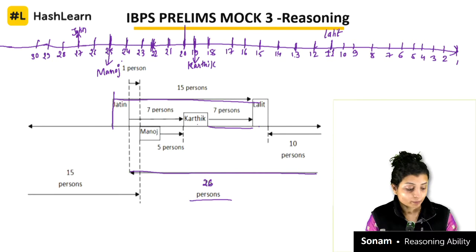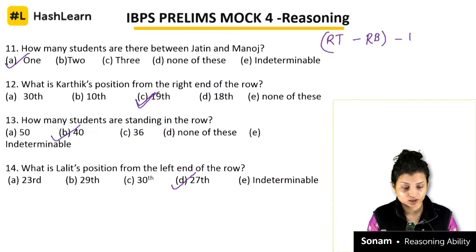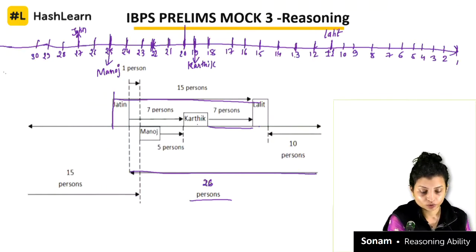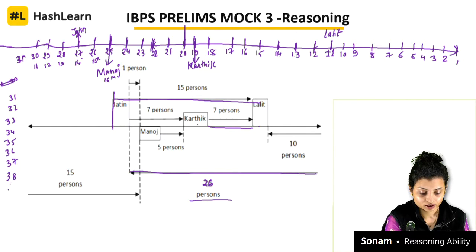And now Manoj is what place? 16th from the left hand, correct? So 16 from the left hand means, let's count that. You count in this way, this is 16th, then 15th, 14th, 13th, 12th, 11th, and so on.